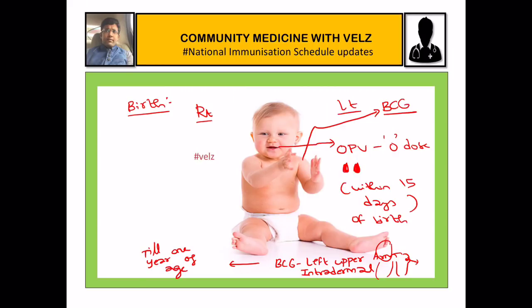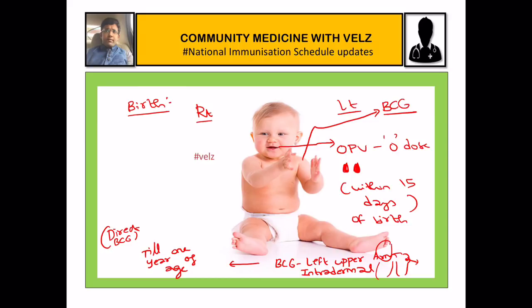OPV protects against poliomyelitis, but BCG does not fully protect against TB. It only protects against disseminated or severe forms of TB, the severe complications of TB. Till 1 year of age, the BCG given is called direct BCG.